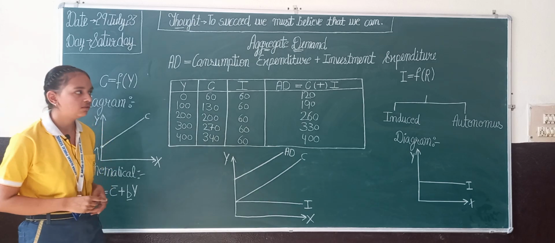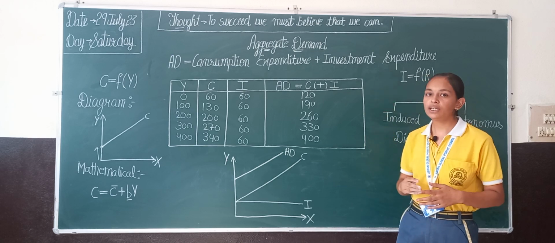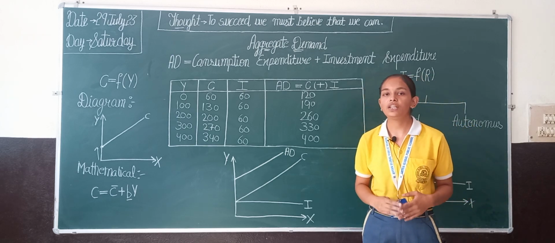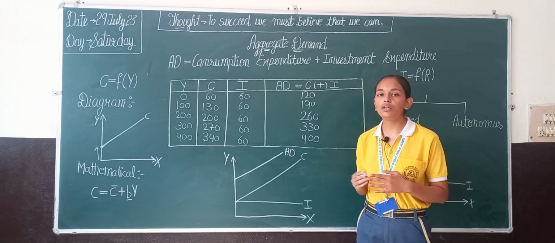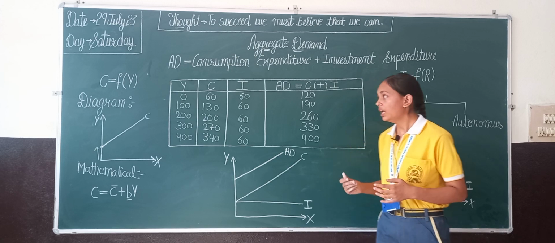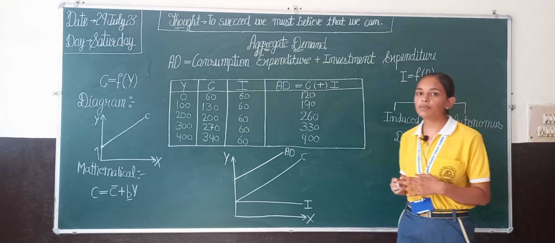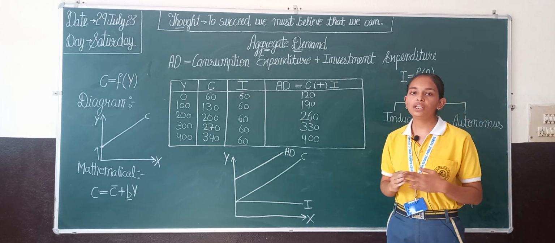Now move on to the investment expenditure. What is investment expenditure? Investment expenditure is the expenditure incurred on purchasing of capital goods like machinery, plant, etc. Investment expenditure is a function of rate of interest. It means that it depends on the rate of interest.